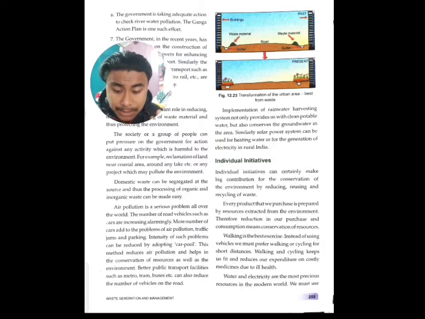So at an individual level also we can do all those kinds of things, okay. So we don't have to wait for the government to take action in order to save the environment, but at an individual level also we can follow those steps, and we can contribute in saving the environment.